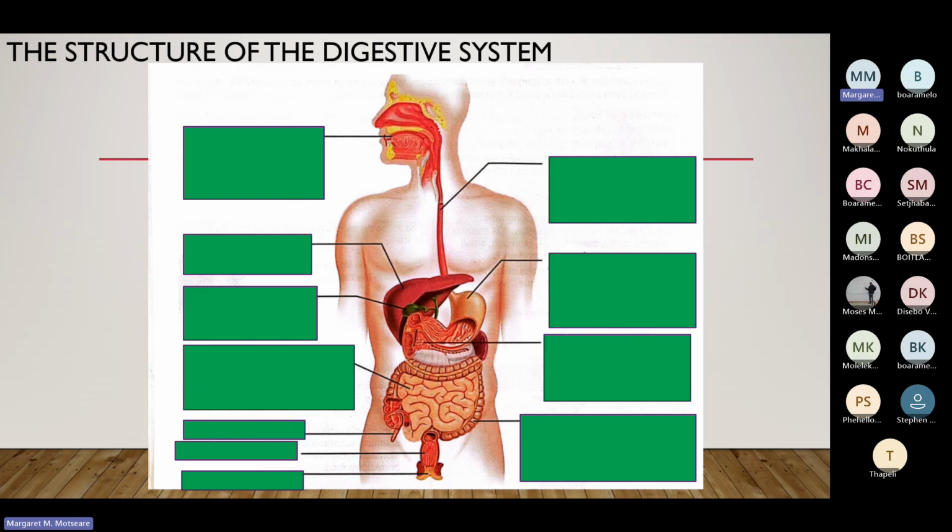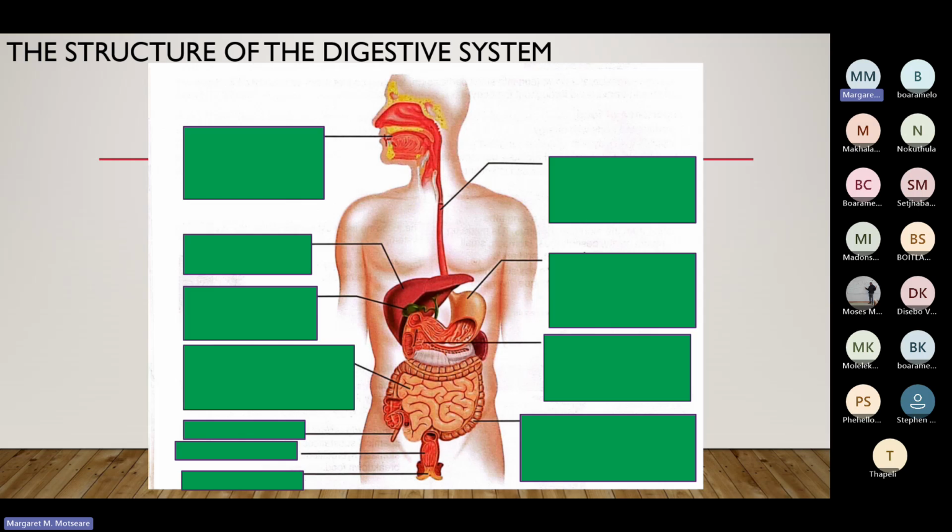And then one other thing, we have the small intestines. This portion here is the small intestines. They are very long. It's just that they are packed in such a way that they do not take too much space. Chyme from the stomach enters the small intestines. When we talk about chyme, we said that inside the stomach, further grinding of food happens. Then this food is now in the form of a liquid, and it goes into the small intestines.